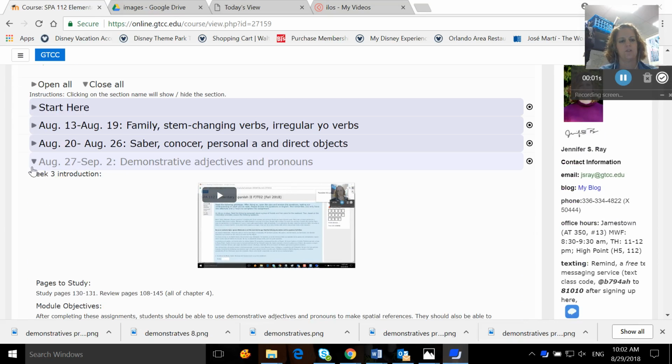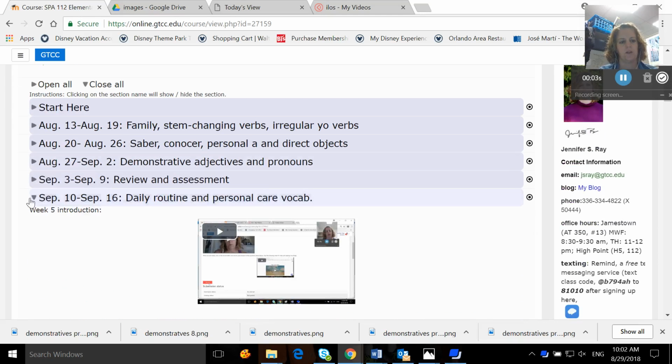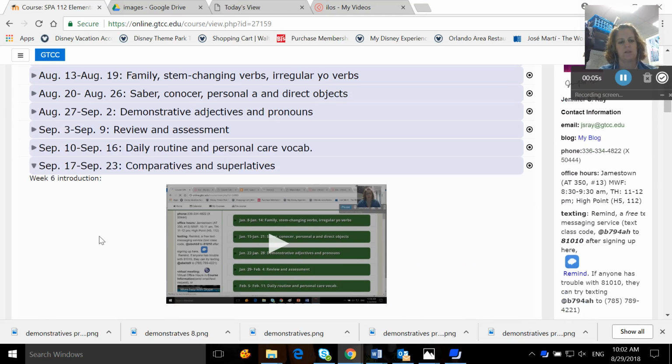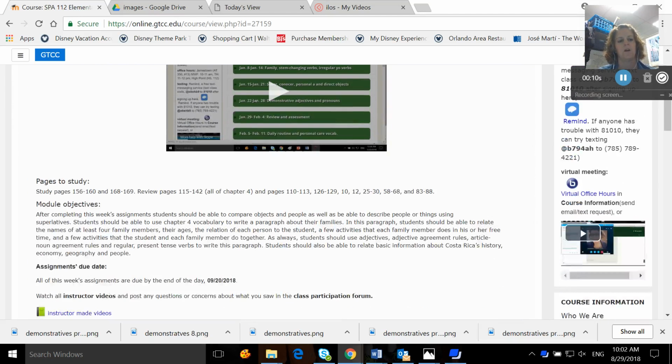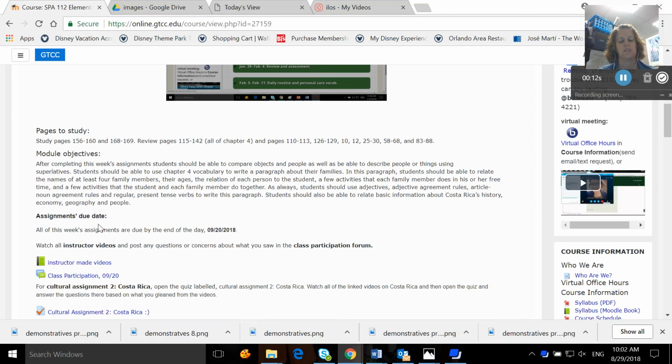Okay, so I'm going to go ahead and introduce week 6, which is September the 17th to the 23rd. We're looking at comparatives and superlatives this week. You're going to want to study pages 156 to 160 in your text, as well as pages 168 to 169. And you're going to want to review all of chapter 4, pages 110 and 113, 126 to 129, 10, 12, 25 through 30, 58 to 68, and 83 to 88.